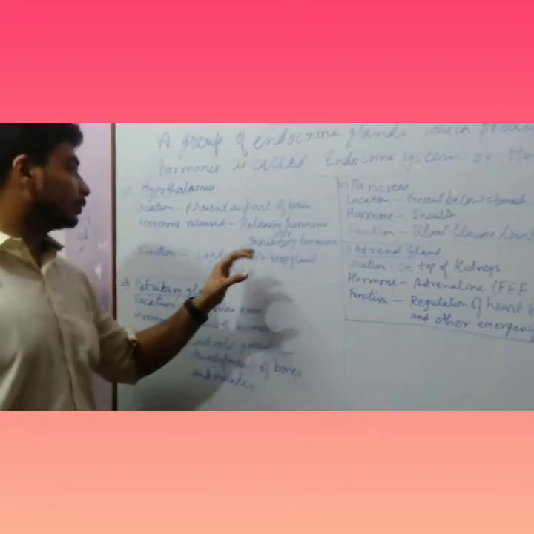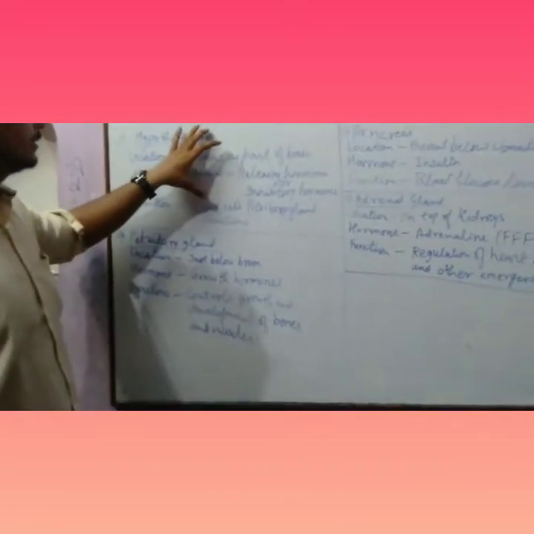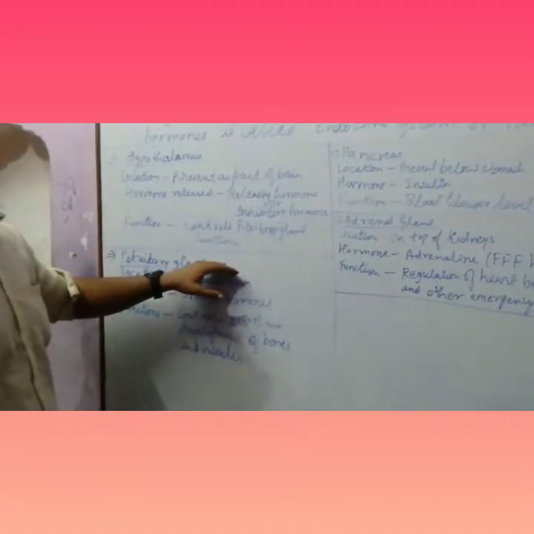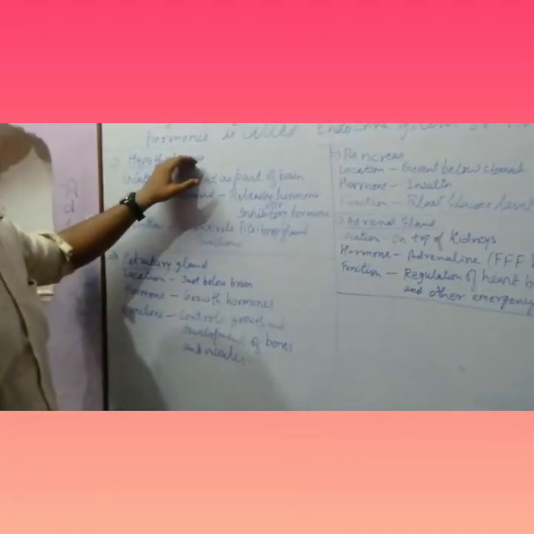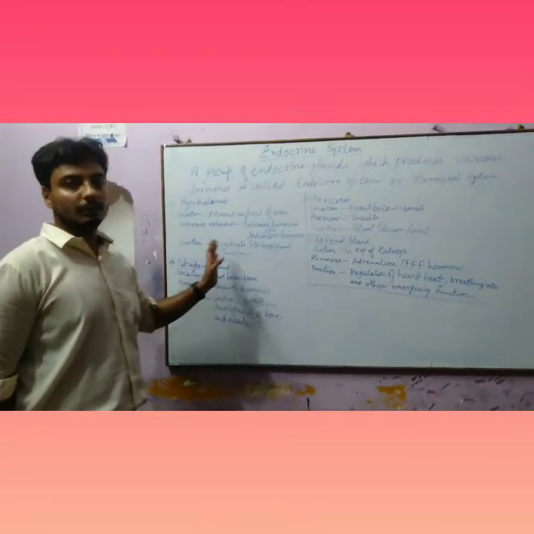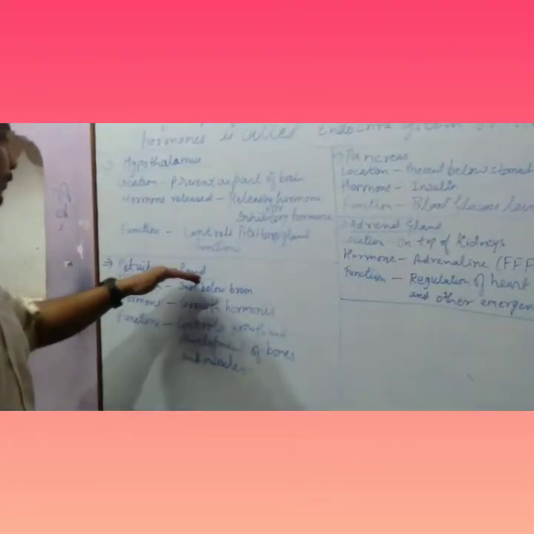So basically the hypothalamus is controlling the pituitary gland, and since the pituitary gland is the master gland, the hypothalamus is known as the master of the master gland. Now next we will discuss the pituitary gland.